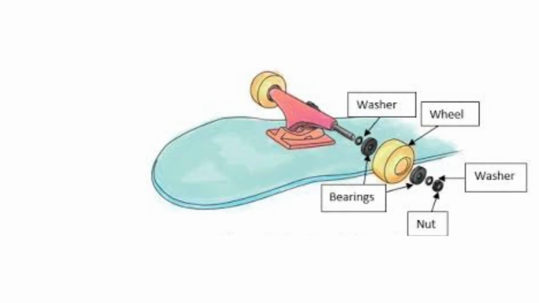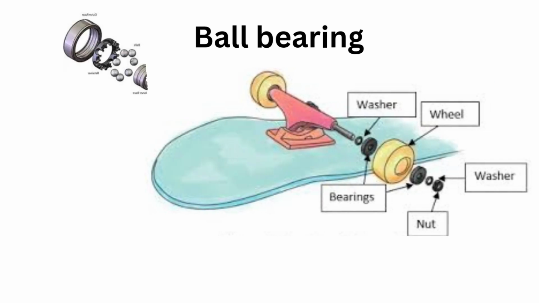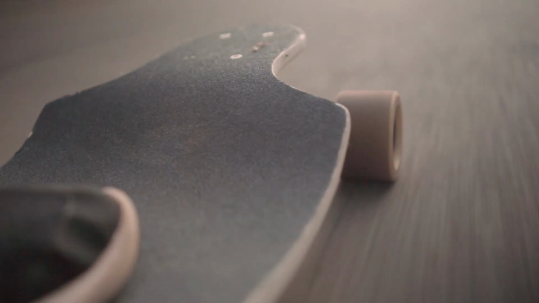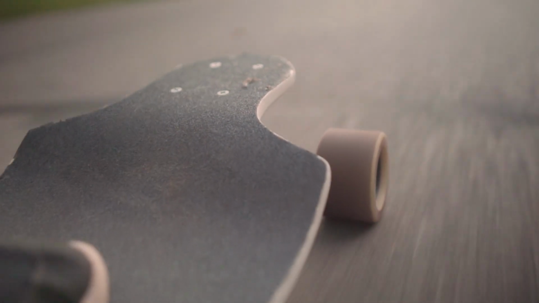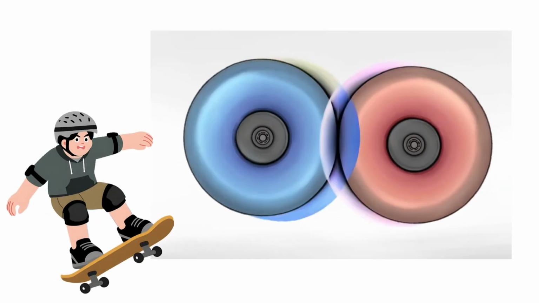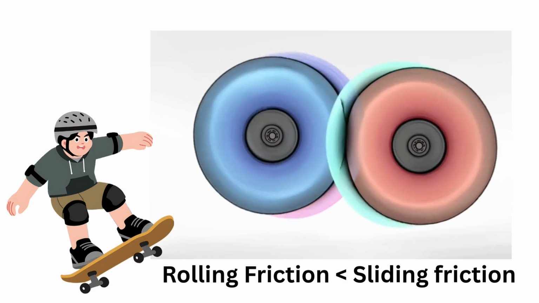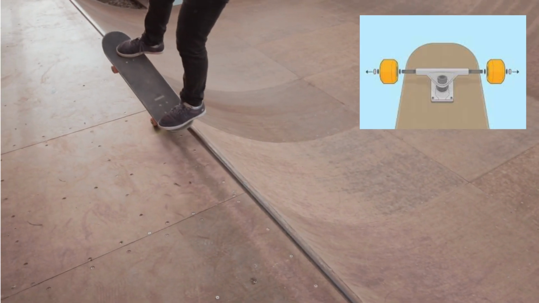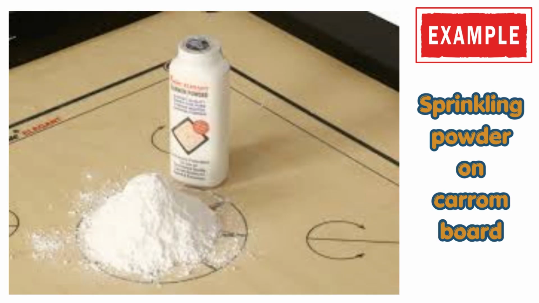Imagine your skateboard wheels. Inside there are small round balls called ball bearings. They help the wheel spin very smoothly and reduce the friction so your skateboard can go fast. So instead of sliding, they roll over each other. Rolling friction is less than sliding friction, so the movement becomes smoother and the parts do not wear out quickly.